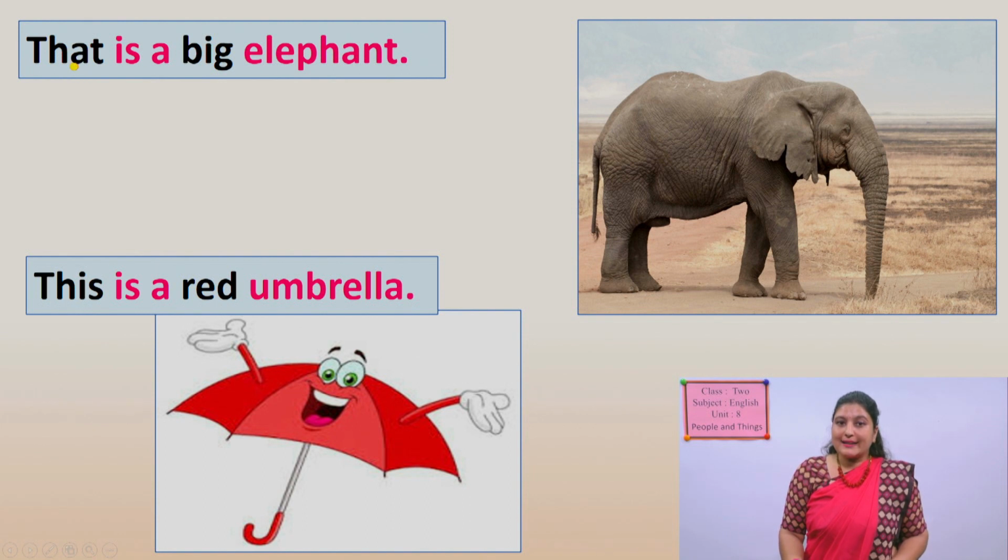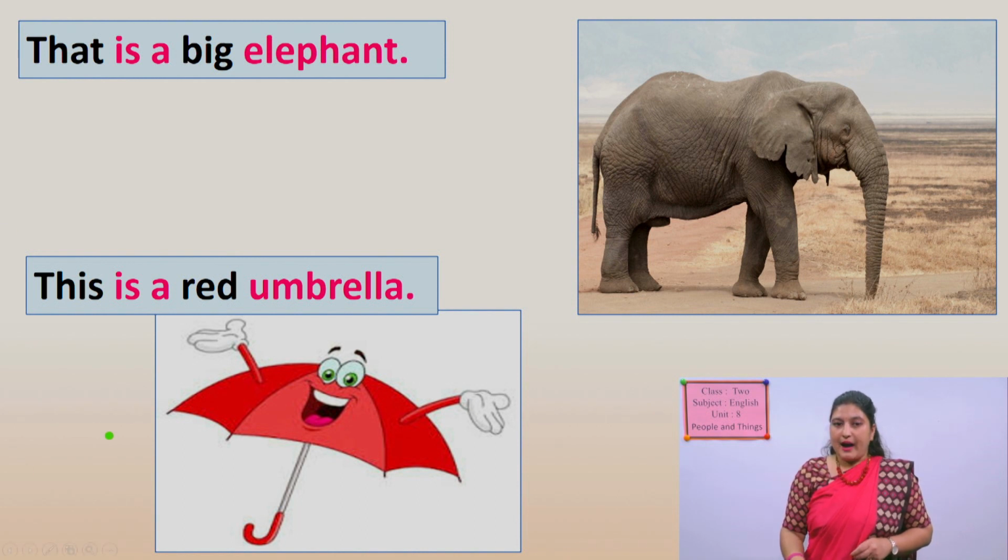Look here. Look at the black words first here. Okay. Two colors are given here. Look at the black words and look at the other words. Okay, "that" here is to indicate the pictures, the things which are very far from us. Look here, the elephant is far from here. Yes, so we can say that is a big elephant. Yes, what is that? That is a big elephant.